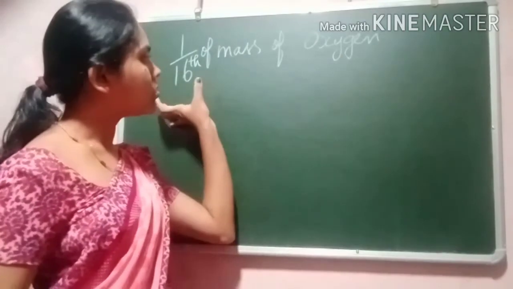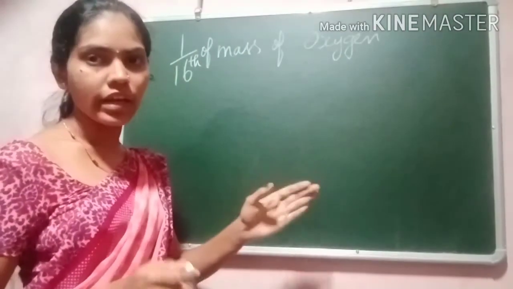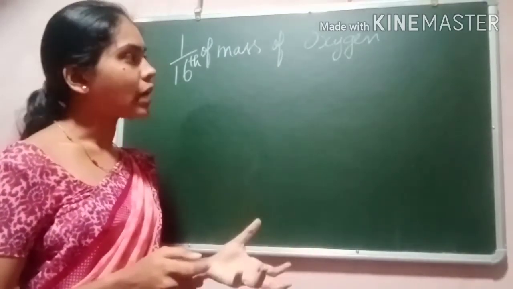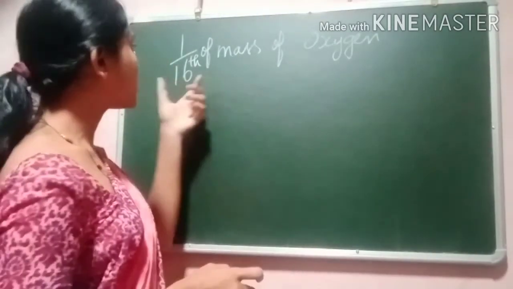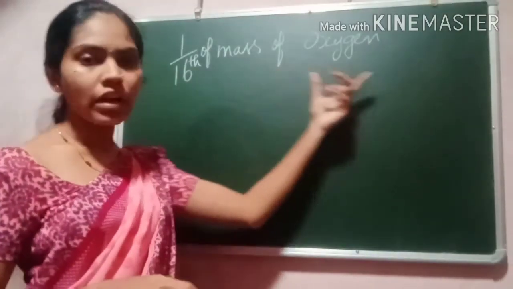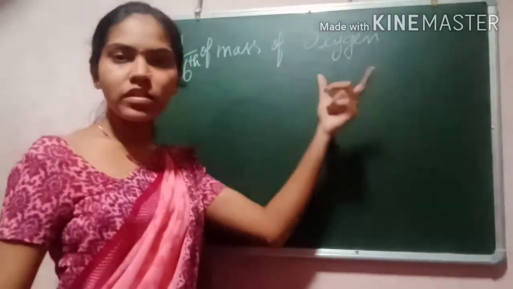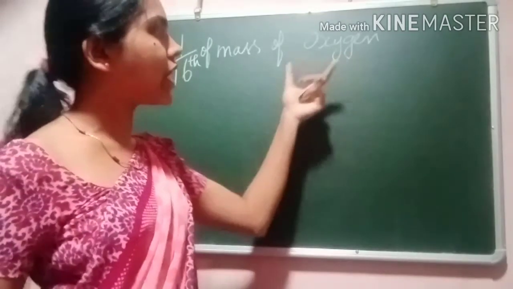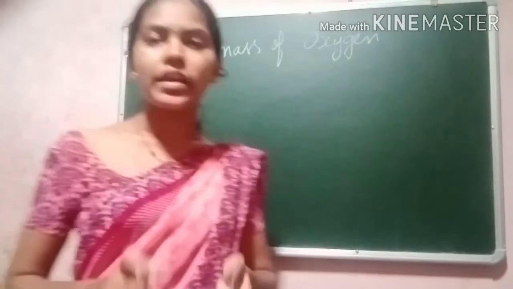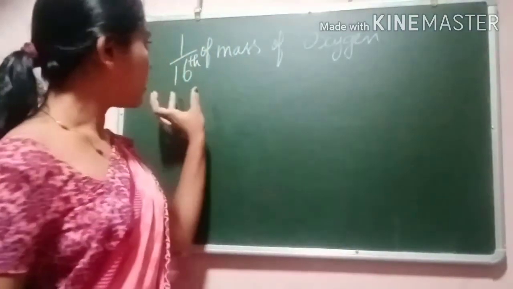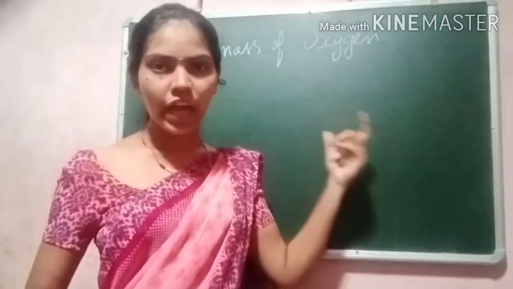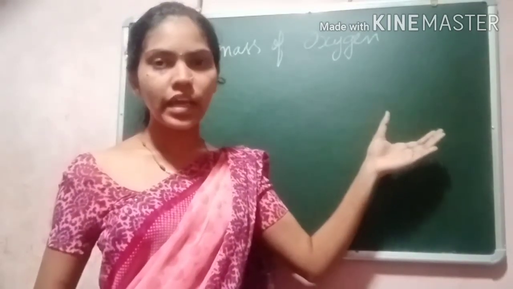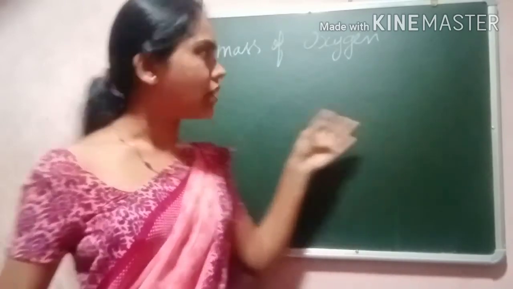In order to measure the mass of an element relatively, they used this 1/16th mass of oxygen. Oxygen reacts with most of the metals and most of the elements, and whenever we compare the mass of the other elements, it gives the mass as a whole number. That is why.